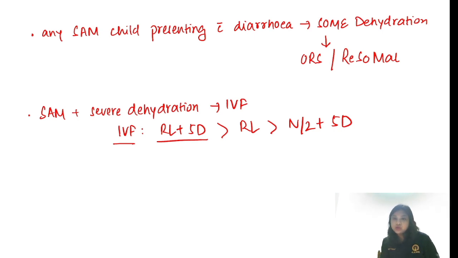But if the child does not respond even after resuscitation with IV fluids, we treat it as septic shock. What you need to remember is that we never give dextrose alone in SAM with severe dehydration. The best answer is RL plus 5D. If it is not given, the next best is RL, and then N by 2 plus 5D.